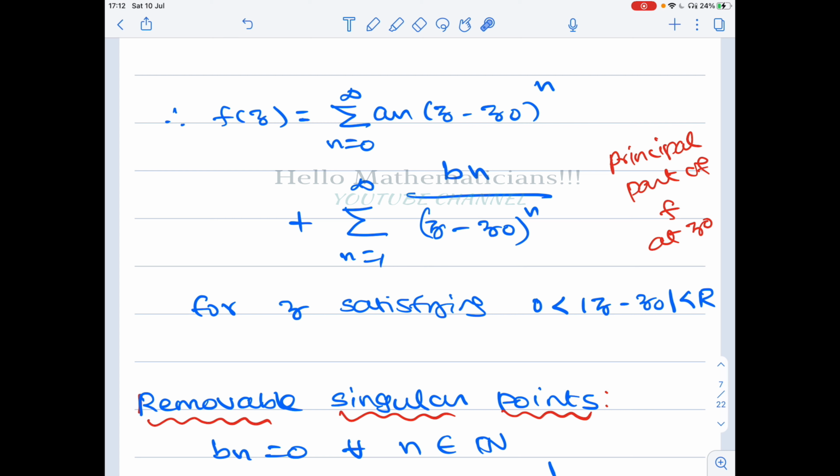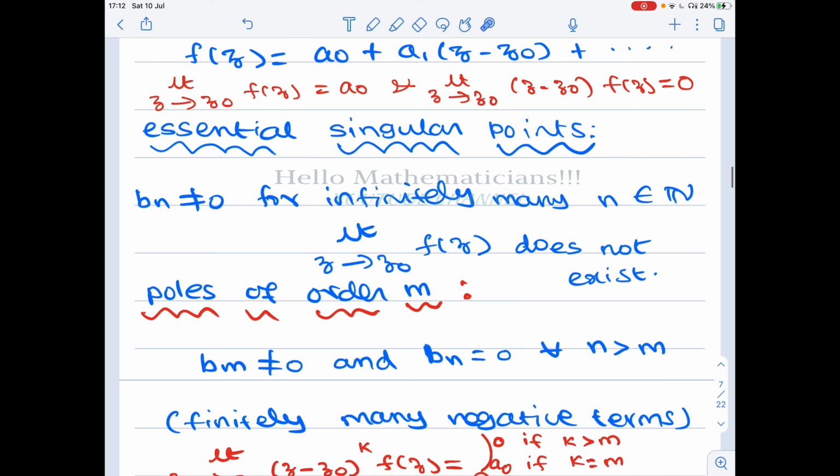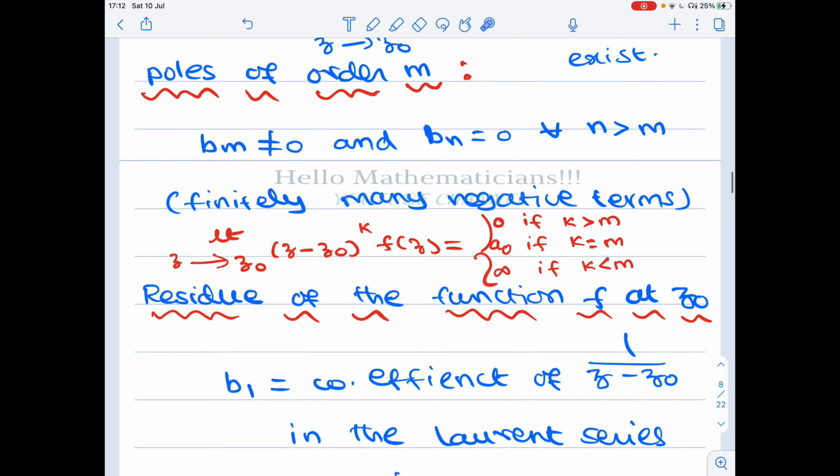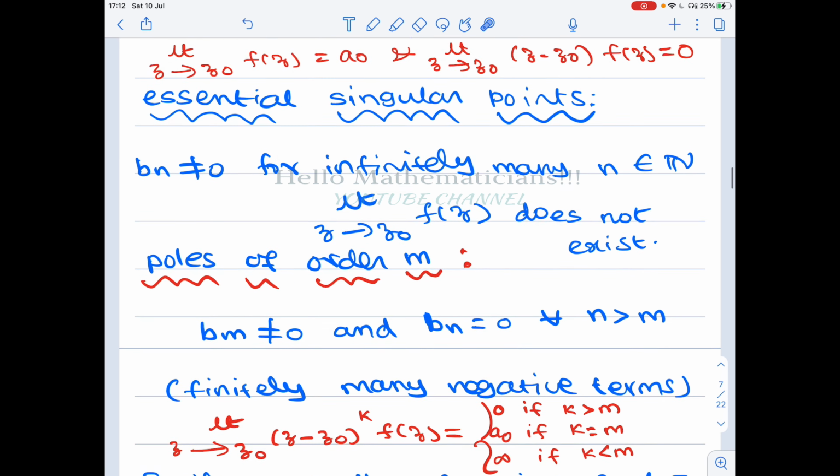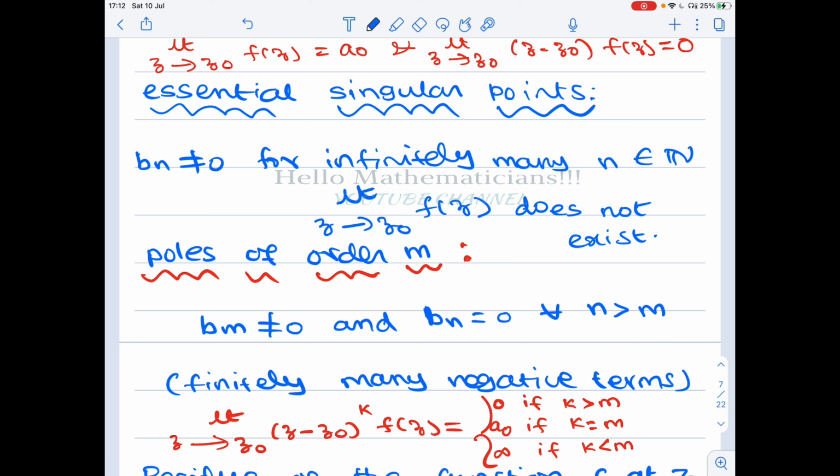Therefore all these terms will become (z minus z naught) to a positive power. Then when you apply z to z naught, you will get the value 0. It is better to explain with an example. For example, if it is a pole of order 2, maximum you will have 1 by (z minus z naught) whole square plus etc. Plus etc means 1 by (z minus z naught) plus some constant term plus some positive powers.